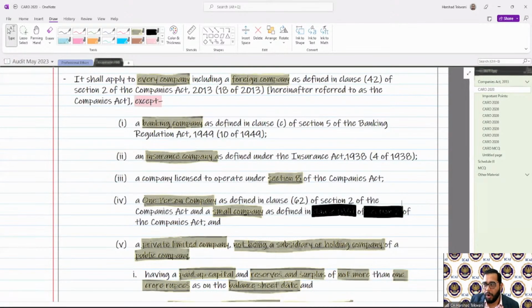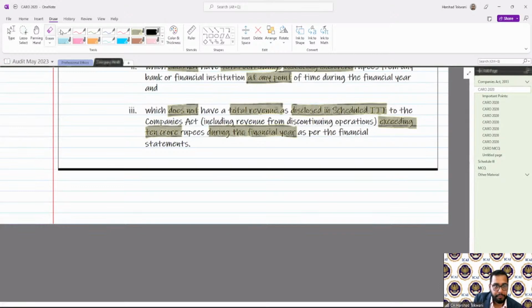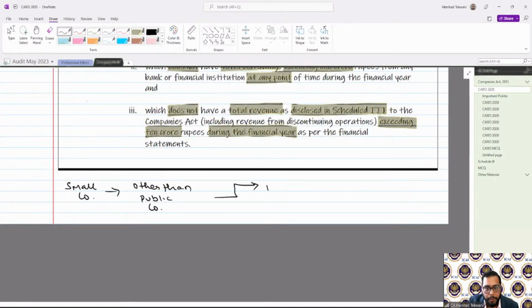It says a small company is a company other than a public company, and it has two criteria: one, paid up share capital, and another, turnover, and there is an 'and' between both.